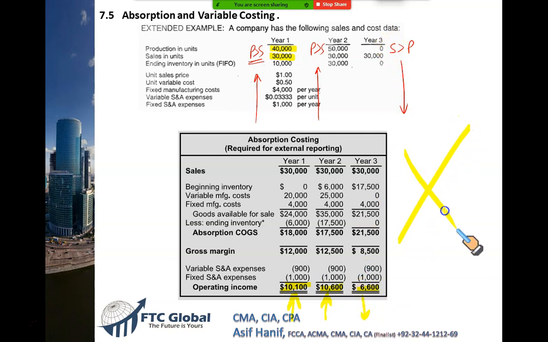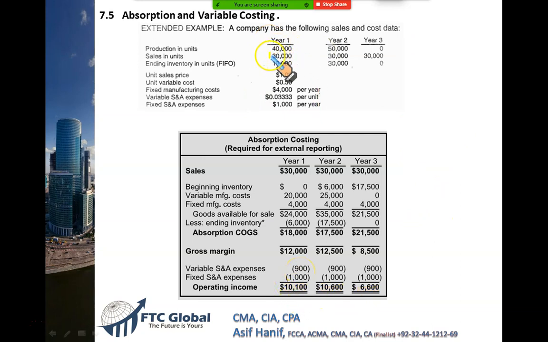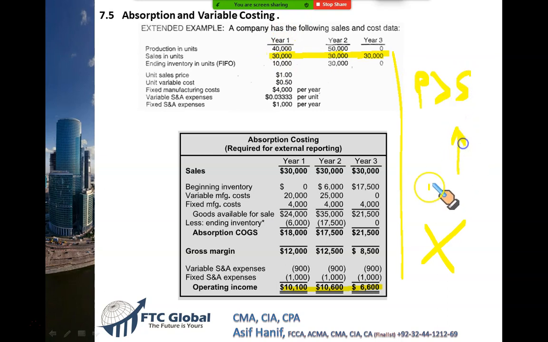This is bad. This is manipulation of profit. You deliberately produce more so that more profit could be earned, so that more fixed cost is transferred into inventory. This is possible under absorption costing. See, sales is the same, 30, 30, 30. If sale is the same, your profit should be the same, but it is not. Why? Because your production is more than sale. Under absorption costing, whenever production is more than sales, your profit will go up. Whenever sale is more than production, profit will fall.